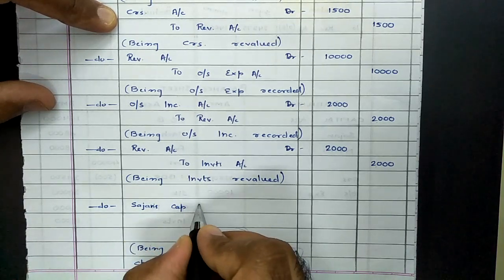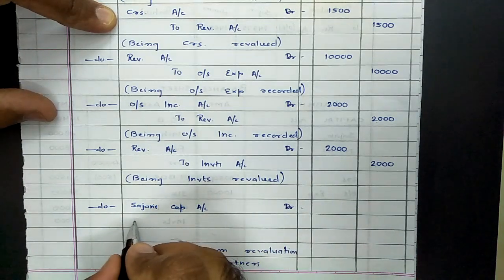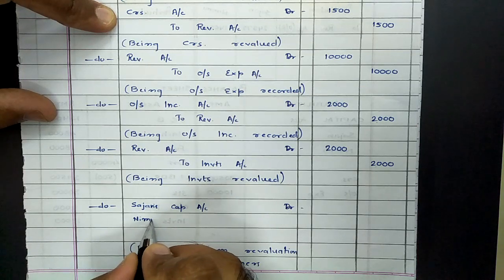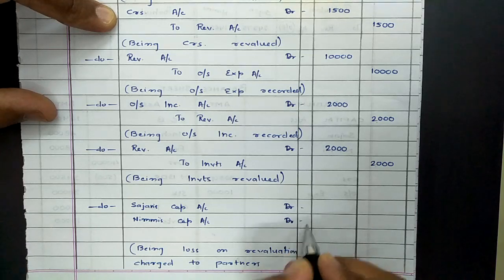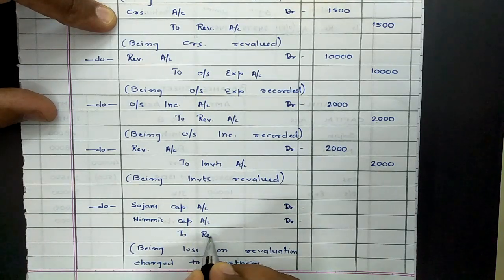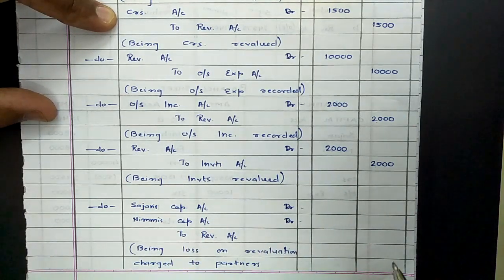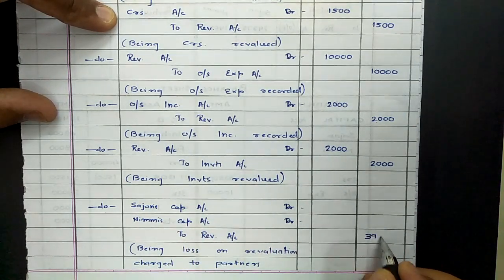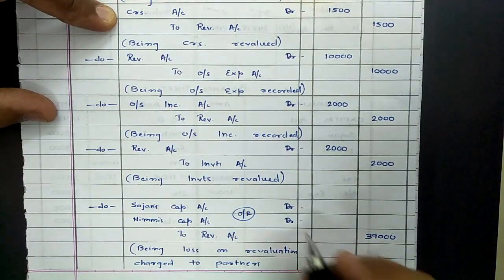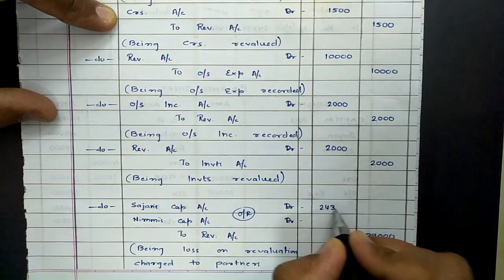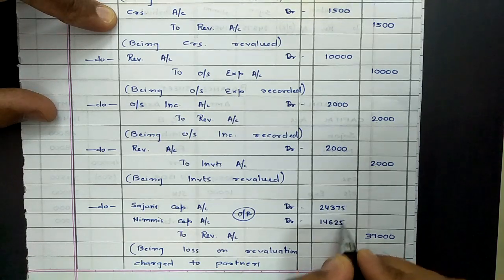As we are dealing with fluctuating capital method, we will be using the term capital. If we are dealing with fixed capital, we need to use the term current account. So Sajan's capital account debit, Nimmi's capital account debit to revaluation account. Same way, if the firm would have earned profit, entry would have been upside down, means revaluation to Sajan, to Nimmi. Value of loss was rupees 39,000, and that was to be distributed in their old profit sharing ratio, which was 5:3. So it came to 24,375 and 14,625.